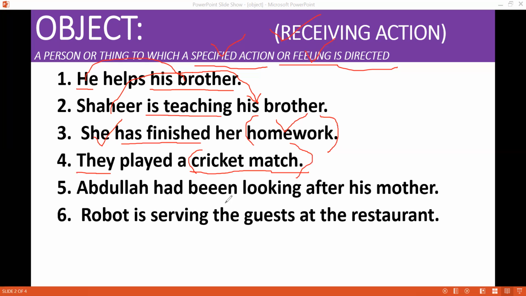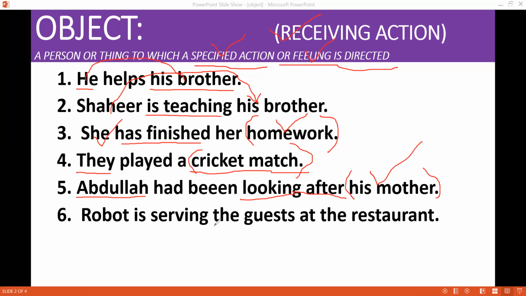Abdullah had been looking after his mother. Abdullah is doing an action. What is the action? Looking after. Whom is he looking after? His mother. His mother is a recipient of a specified action and feeling of Abdullah.